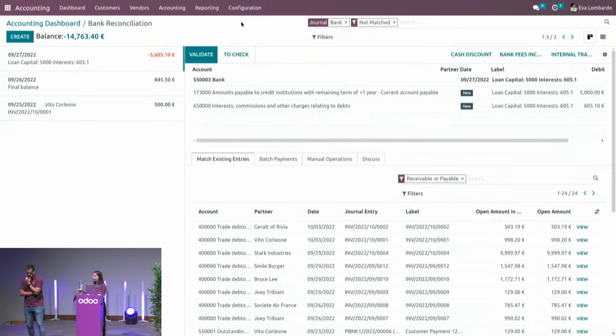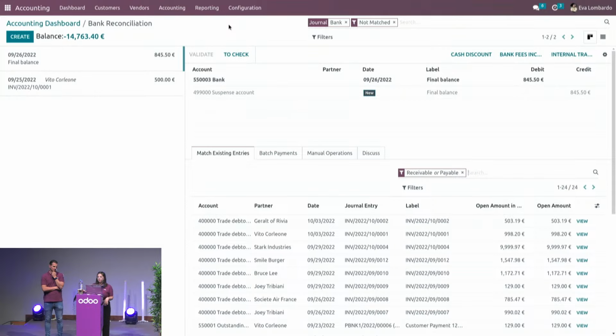Here is another great example, because it's a loan reimbursement and all the information is within the label for the capital and the interest amount. Again, based on the reconciliation model, I can identify that amount and split it among the different accounts that I need. Here looks like a final balance, but I have no partner, a weird amount.